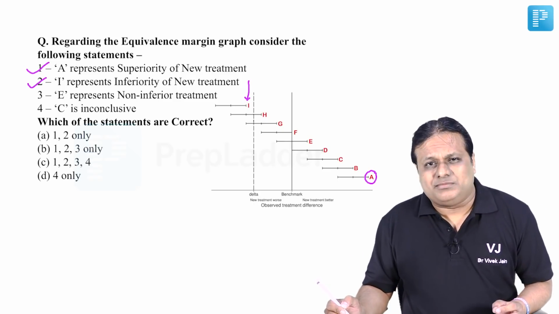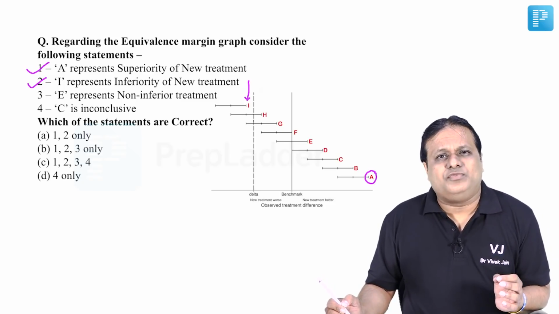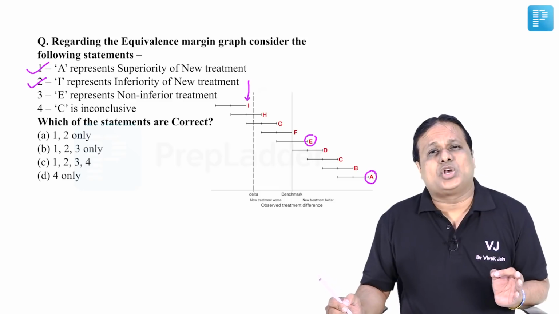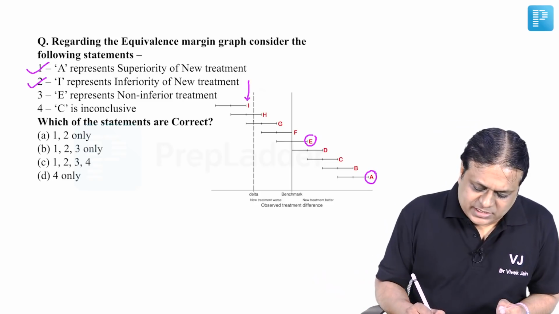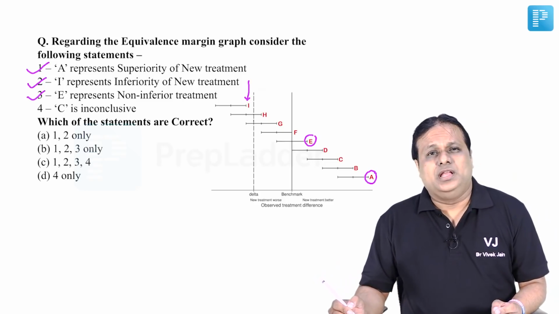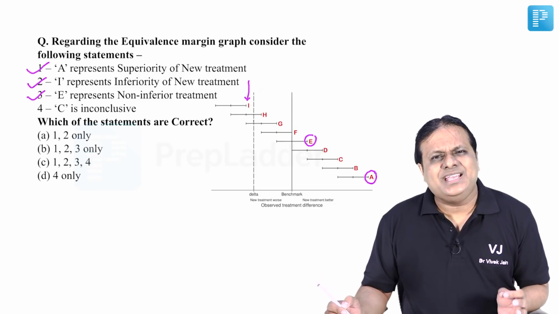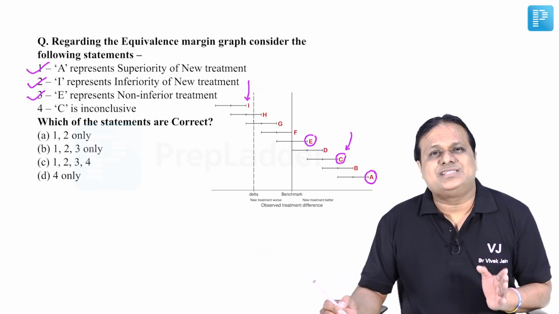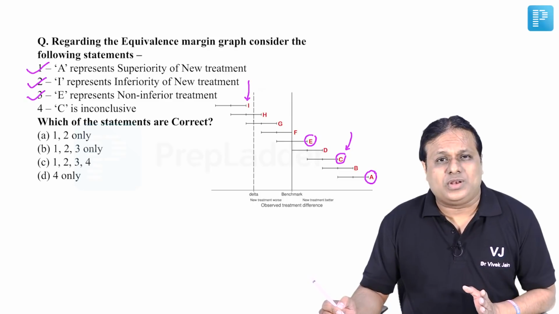Look at choice number 3. It says E represents non-inferior treatment. Let's look at E. E is this one. Yes, it is crossing over beyond the relative risk 1 towards the delta error or margin. Yes, it indicates non-inferior treatment. Look at statement number 4. It says C is inconclusive. Let's look at C. This is C. As you can see, C is lying on the right side of the relative risk 1 or difference 0 line.